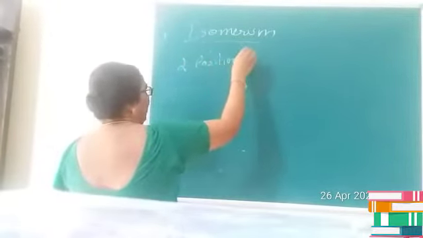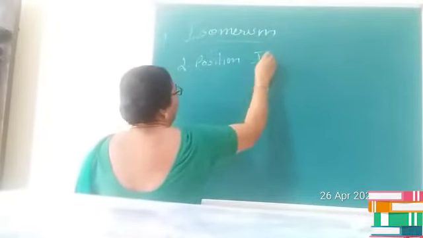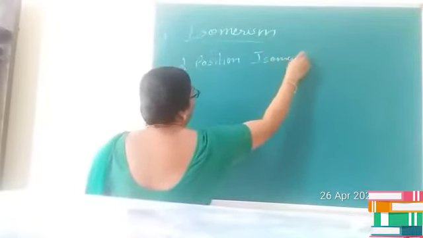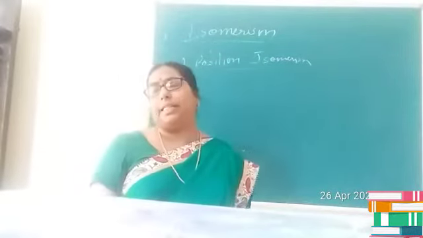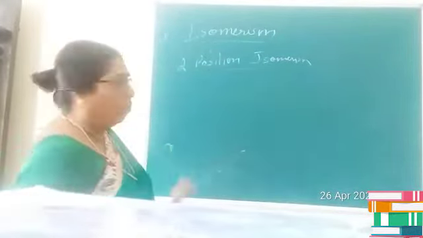Like the second one, let us consider position isomerism. Children, in case of aliphatic aldehyde, normally the aldehyde group always remains in the first position. But in case of aromatic aldehydes as well as ketones, you can see the presence of position isomerism.